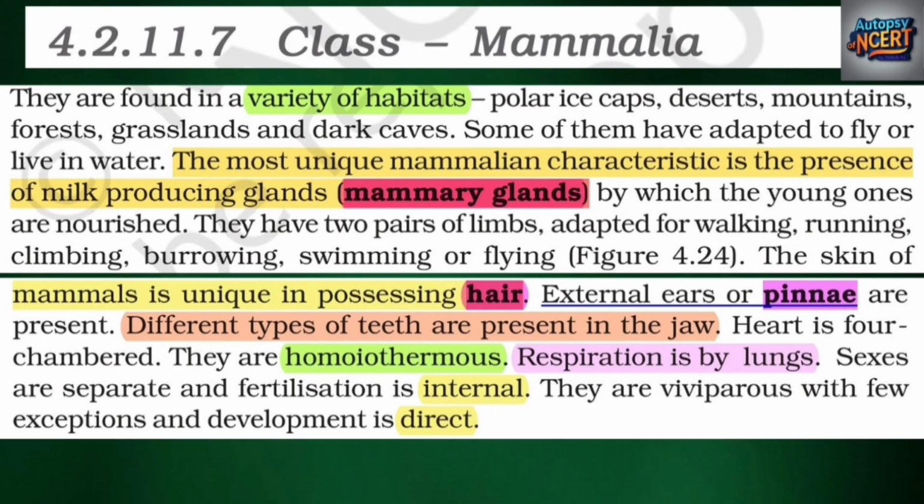The skin of mammals is unique in possessing hair. External ears or pinnae are present. Different types of teeth are present in the jaw. Heart is four-chambered. They are homoeothermous. Respiration is by lungs. Sexes are separate and fertilization is internal. They are viviparous with few exceptions, and development is direct.